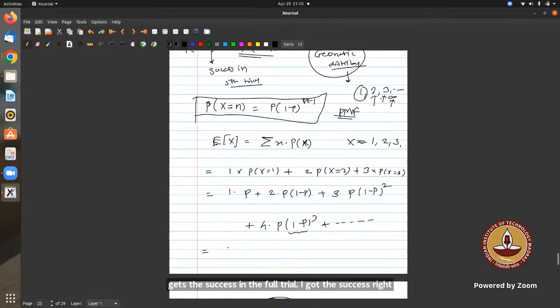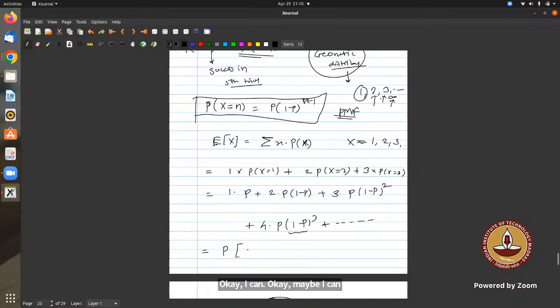So here, which is my r here? 1 minus p. Maybe I can take p common.